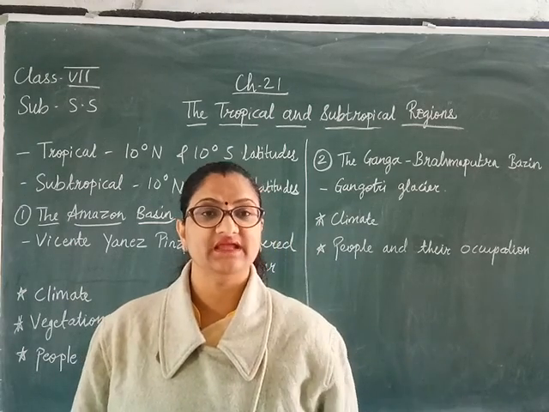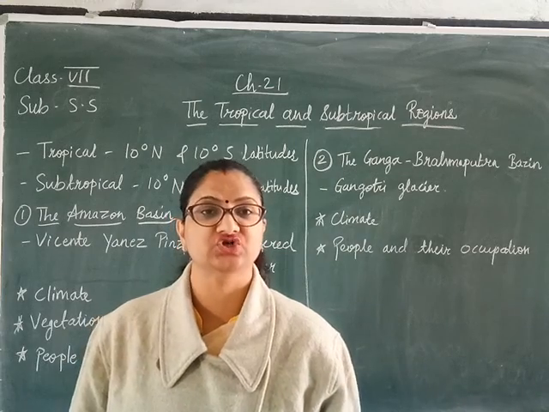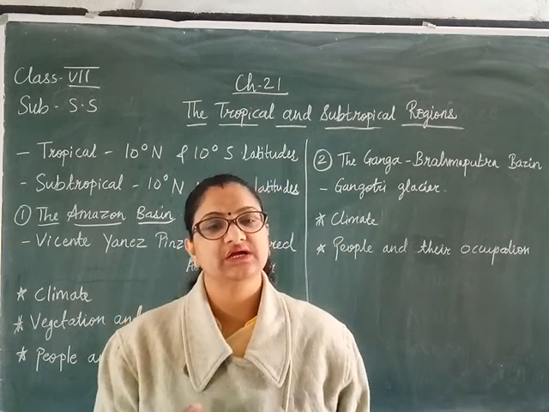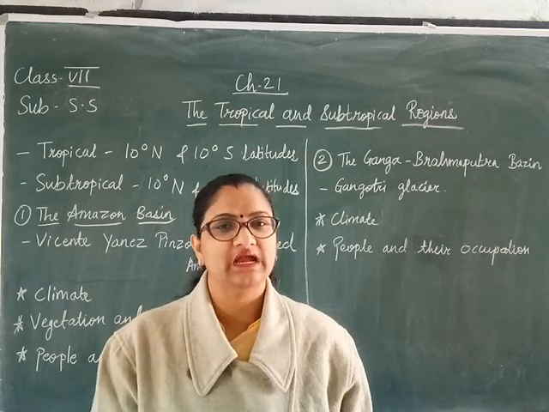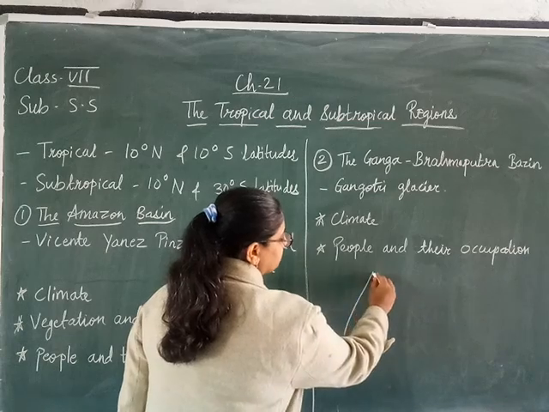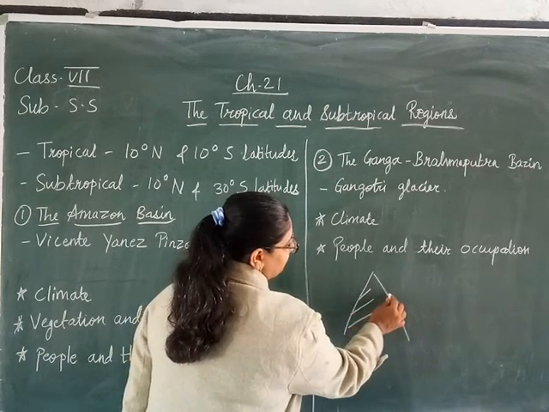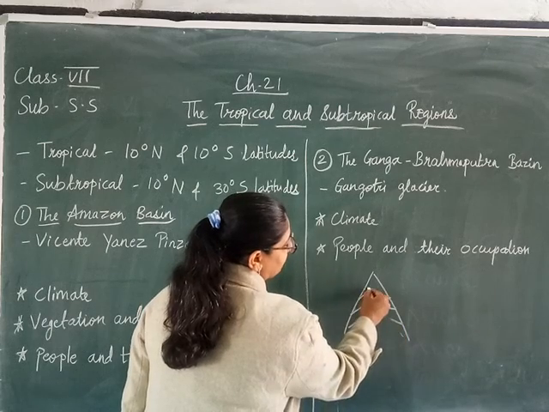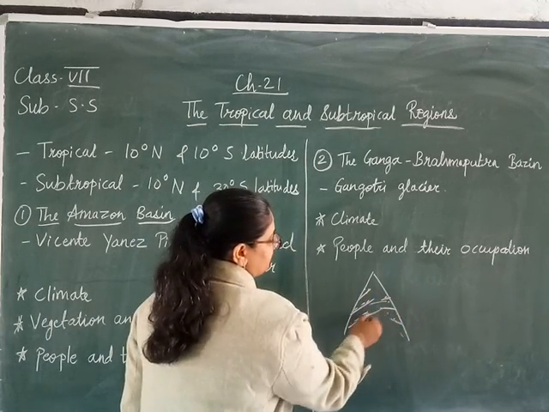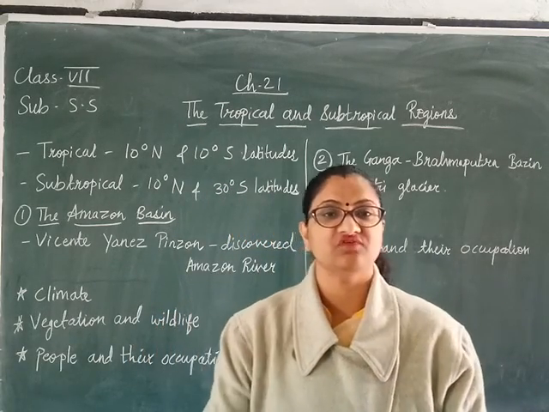Plus, in the hilly areas, the slopes have been terraced to carry out intensive agriculture. Means on the slopes, the trees are cut down so that they can do the agriculture over there. See, like this. If this is the mountain, then these are being cut down into lands. The mountains are cut down so that they can do agriculture on these parts. They are cut down like that, so the people can do agriculture over there.